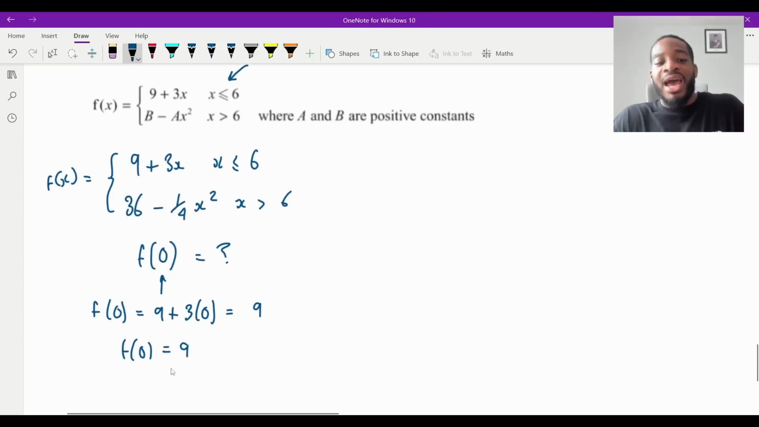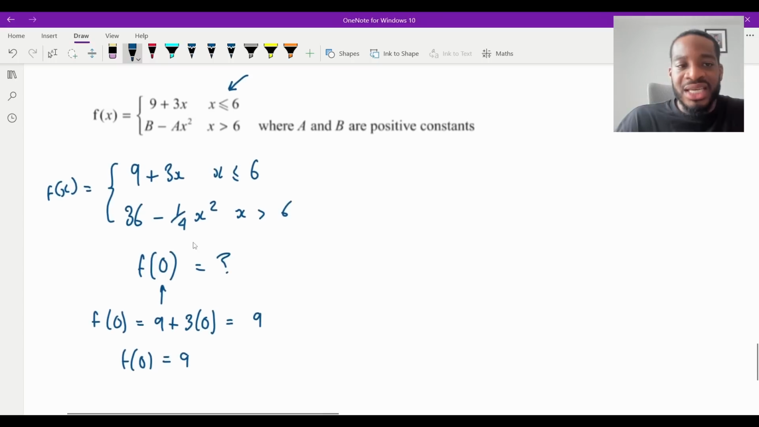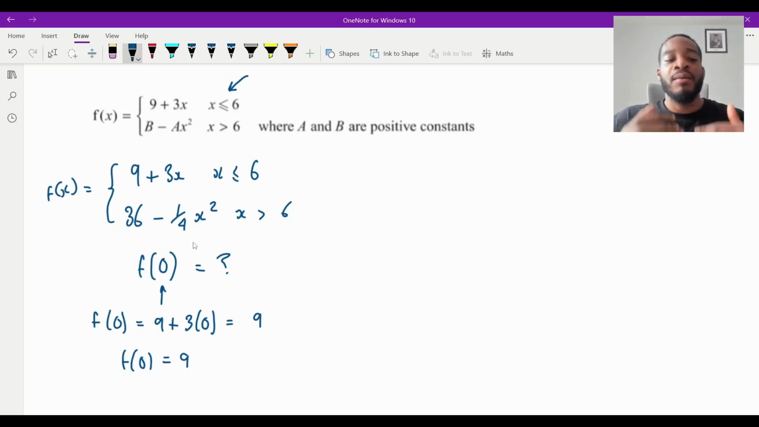So now I know that f of 0 is equal to 9. I need to now plug 9 back into my function. Now remember, our input is 9 now. Look at your inequality. X is less than or equal to 6 is for the linear function. X is greater than 6 for the quadratic. Since 9, which is what we're going to put into our function, is greater than 6, I now have to plug 9 into the quadratic function. So that's what I'm going to do.